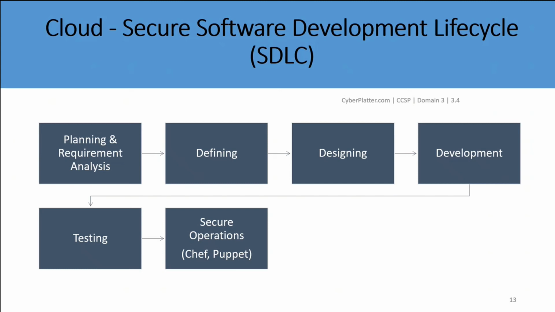Secure operations phase. Once all the other stages are finished, the application enters into the secure operations phase. This is after thorough testing has been successfully completed and the application and its environment are deemed secure. Proper software configuration management and versioning are essential to application security. There are some tools that can be used to ensure that the software is configured according to specified requirements.